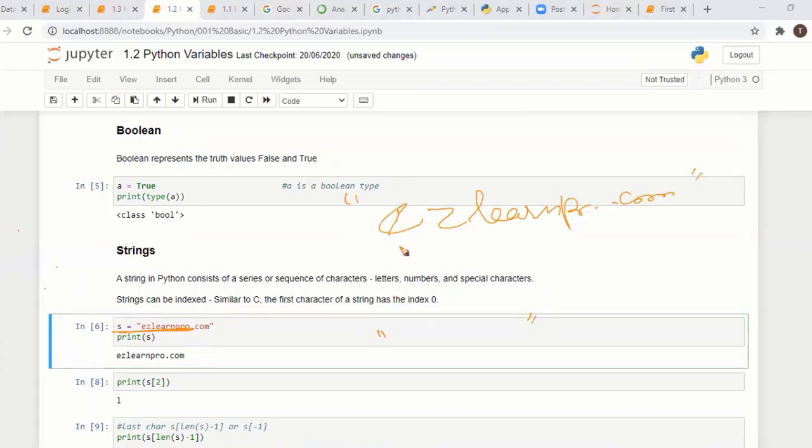It is index based, with a zeroth index, then 1, 2, 3, 4, 5, 6, 7, 8. Like this, it has an index. Each character has an index, starting with 0. So you can access those values by index. Okay, s is a variable name. s of 2 means 0, 1, 2, so that character will get printed. You can access a string like this.